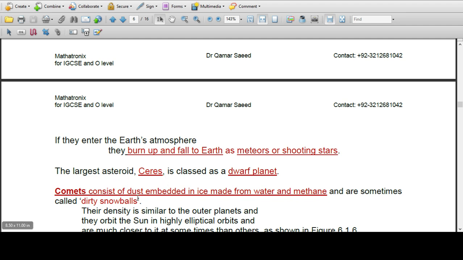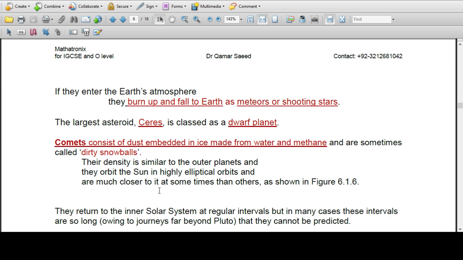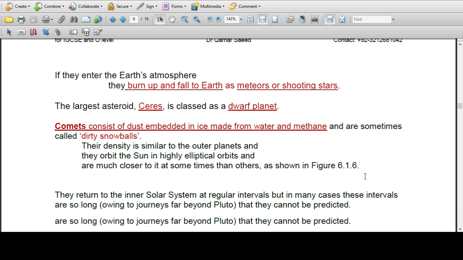Comets consist of dust embedded in ice made from water and methane, and are sometimes called dirty snowballs. Their density is similar to the outer planets like Jupiter, Uranus and Neptune, and they orbit the Sun in a highly elliptical orbit and are much closer to it at some times than others, as shown in figure 6.16.